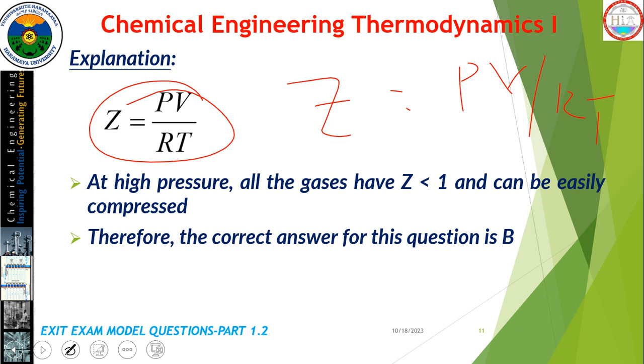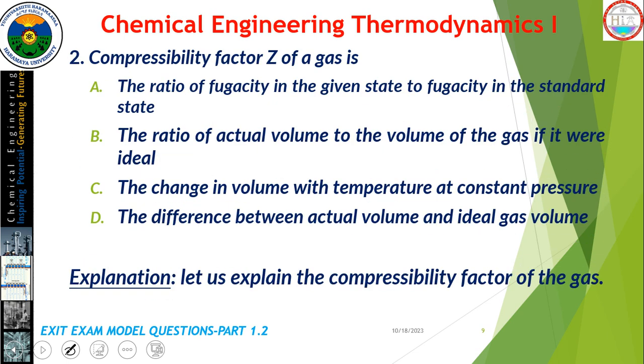So depending on this equation, at high pressure, all the gases with Z less than 1 can be easily compressed. Therefore, the correct answer for this question is B. Multiple choice B is the correct answer.